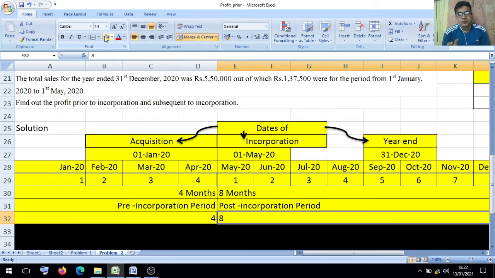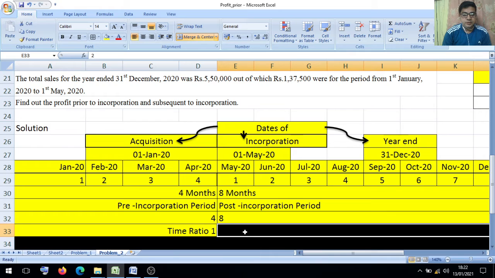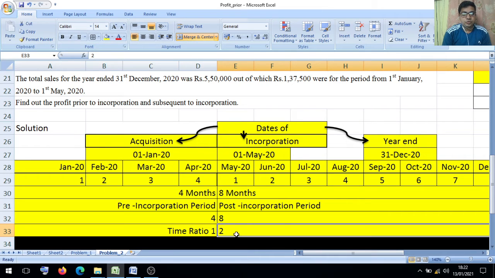We will use these values 4:8 for calculating the time ratio. So 4 ones are 4 and 4 twos are 8. The time ratio is 1:2. I hope you understood how we calculate the time ratio.